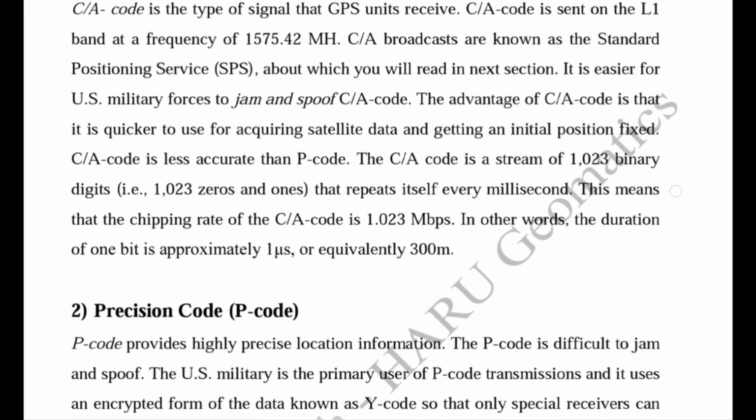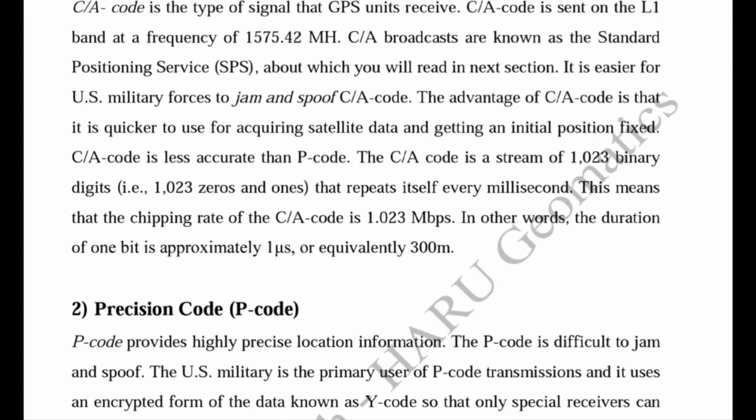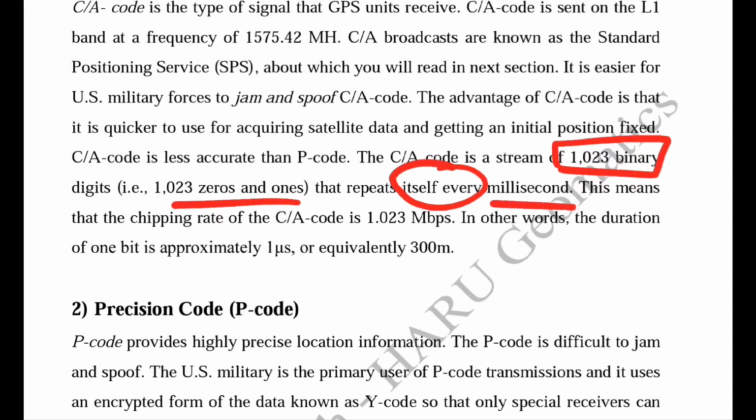The advantage of the C/A code is that it is very quick to use for acquiring satellite data and getting an initial position fix. When we compare the C/A code accuracy with the P code, it is much less accurate than the P code. And the C/A code is a stream of 1023 binary digits, that is 1023 zeros and ones, which repeats itself every millisecond.